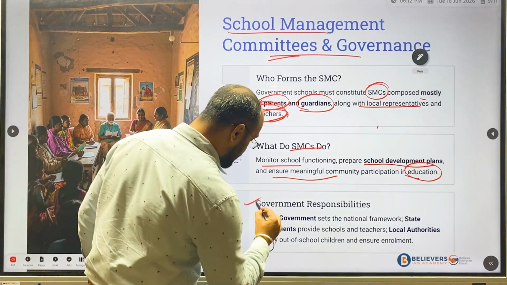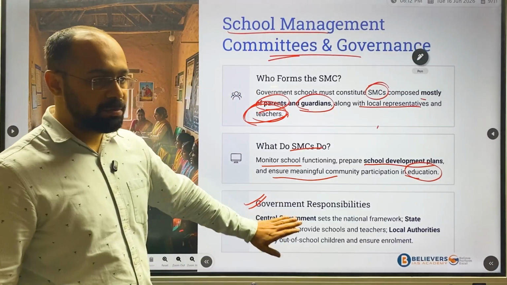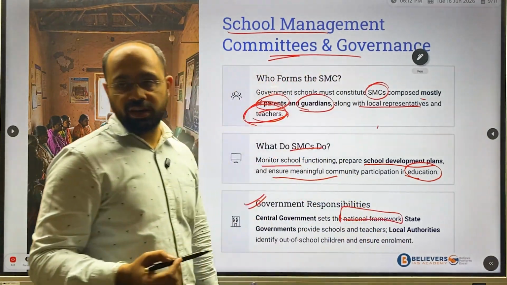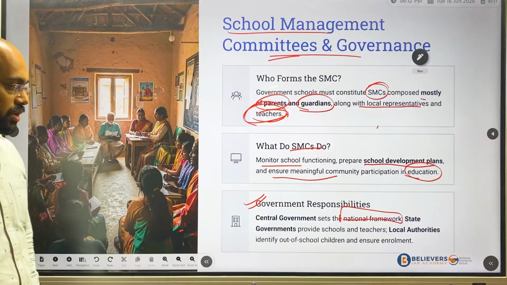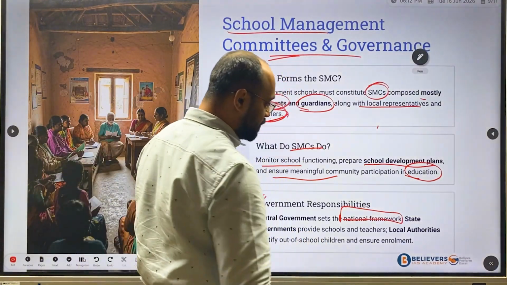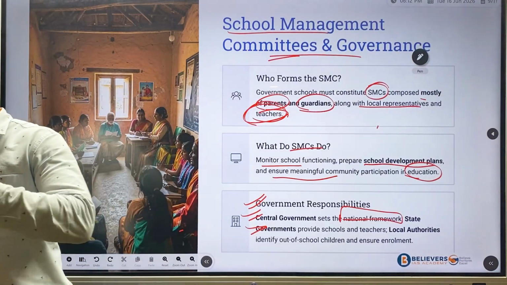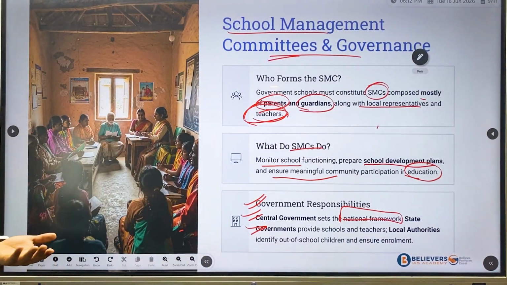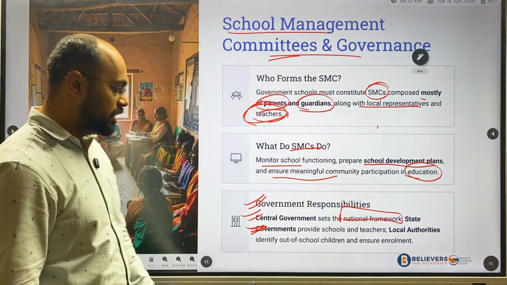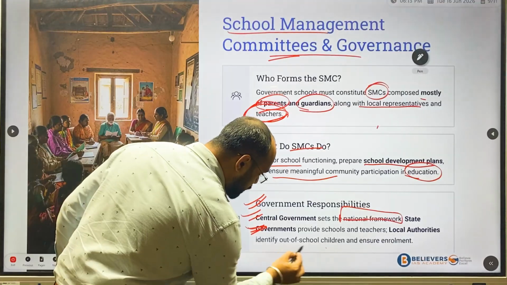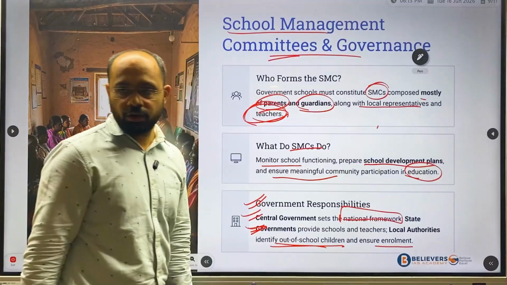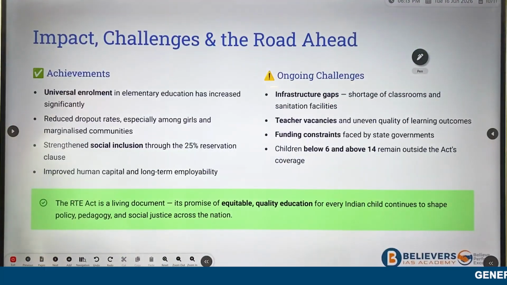Next is government responsibility. The central government will set the national framework at the central level; if you take the example of CBSE, the central government will fix it. At the state level, it is the state government that will build the schools and recruit teachers and so on. It will be done by state authorities, and local authorities should identify out-of-school children and ensure their enrollment.